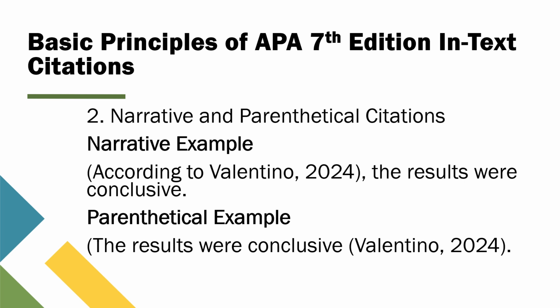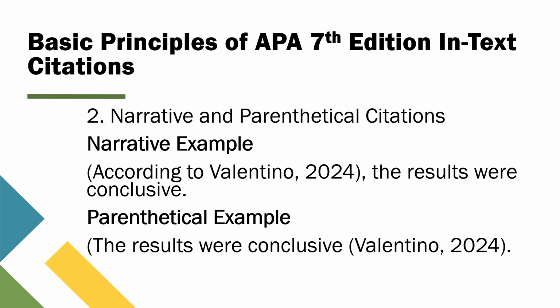Parenthetical citations: in this case, the citation appears at the end of the sentence and is enclosed in parentheses. An example would be, the results were conclusive (Valentino, 2024). This is a bit more unobtrusive and keeps the focus on the information you're presenting rather than the citation. Both of these methods are correct, and which one you use can depend on how you want to emphasize the information in your writing.